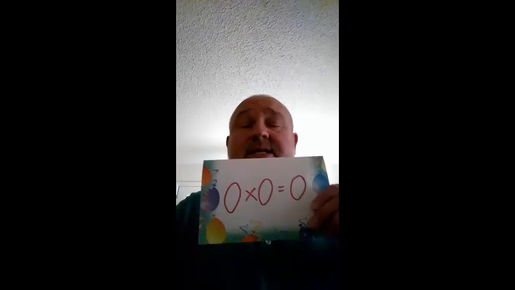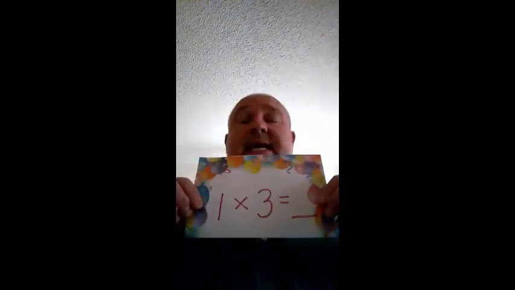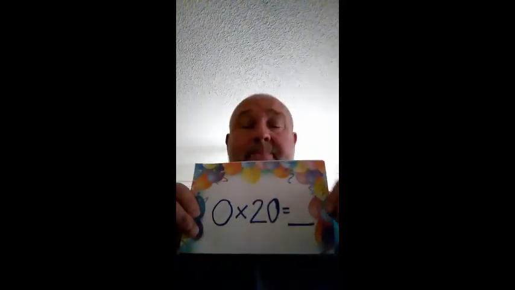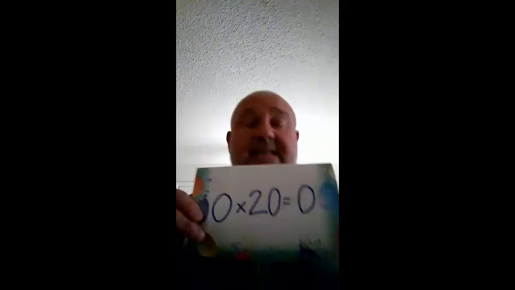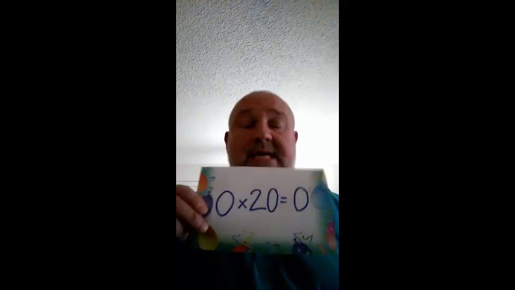Let's get the music going again. Ready? Next, 1 times 3 is, 1 times 3 is, and the answer, 1 times 3 is 3. Here we go. 0 times 20 is, 0 times 20 is, and the answer, 0 times 20 is 0.